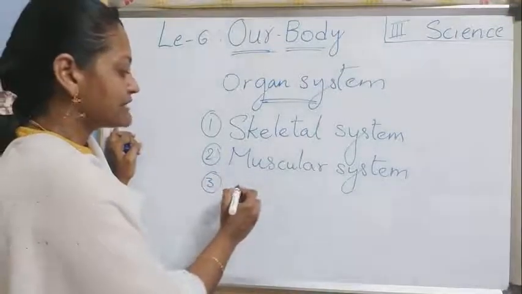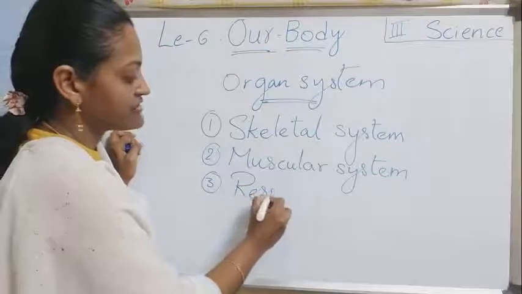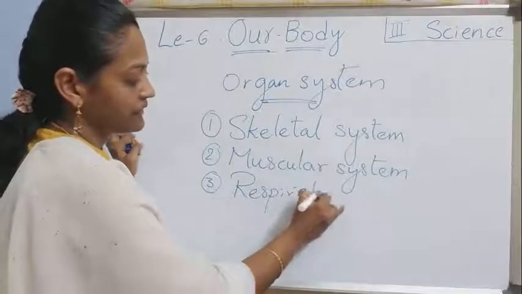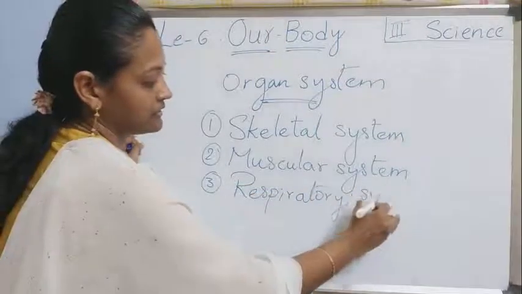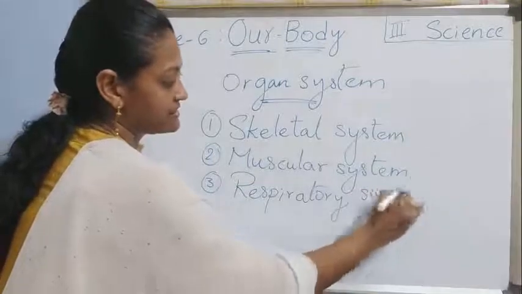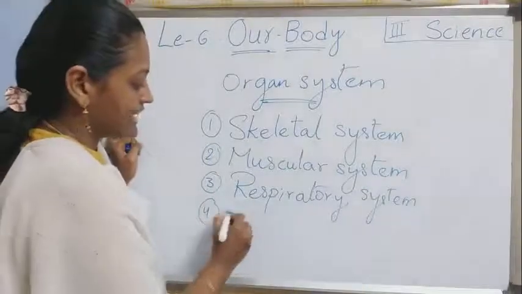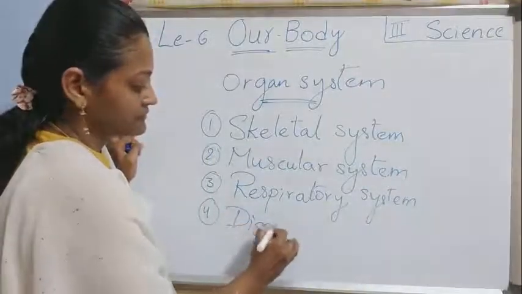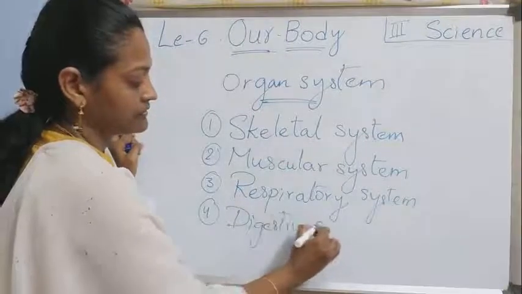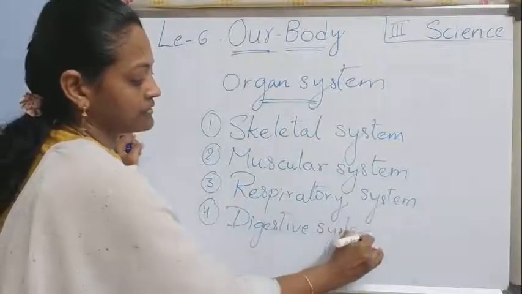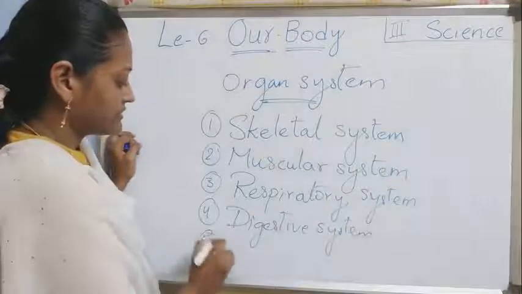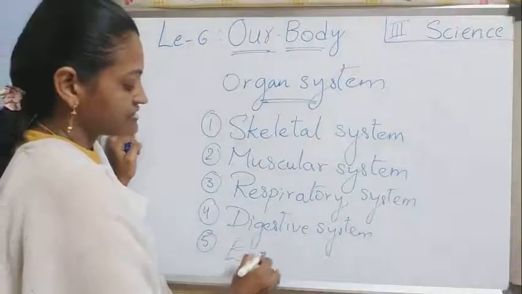Next one is respiratory system. Next one is digestive system, and the fifth one is excretory system.